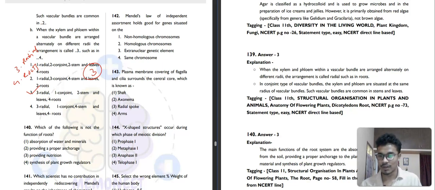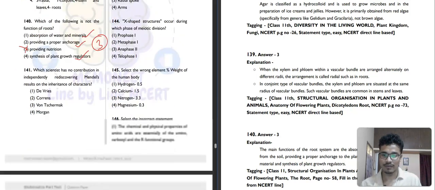Then 140. Which of the following is not the function of roots? Absorption of water and minerals, it is a function. Providing proper anchorage, it is also a function. Providing nutrition, no, root doesn't provide any nutrition. Synthesis of plant growth regulators, so it is also correct. The third option will be our correct answer.